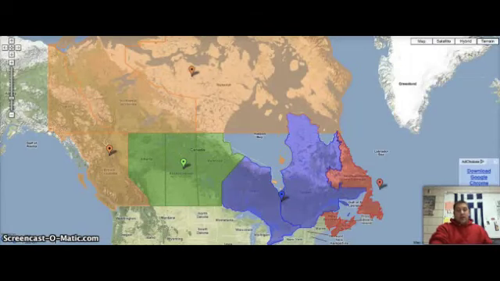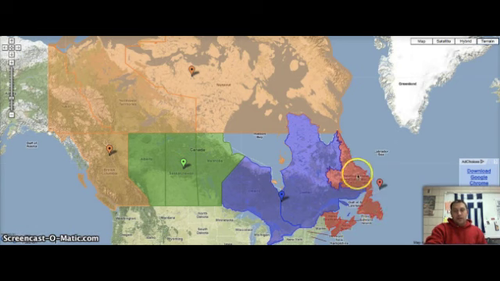Today I'm going to talk about the subregions of Canada, and there are four of them, and you will need to know them for your test or your big quiz over Canada. And we're going to start by looking at the Atlantic provinces. And the Atlantic provinces are the four that are outlined in red right here.